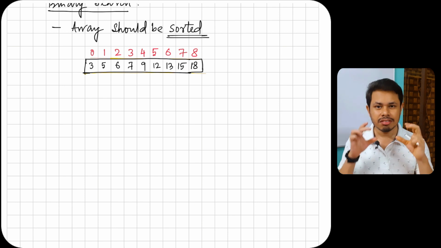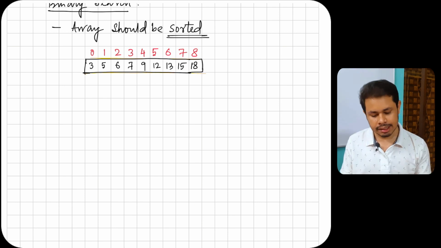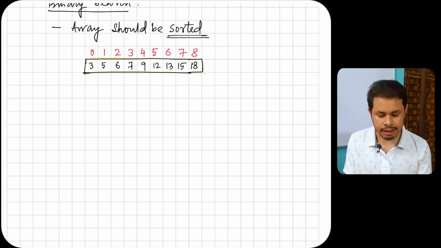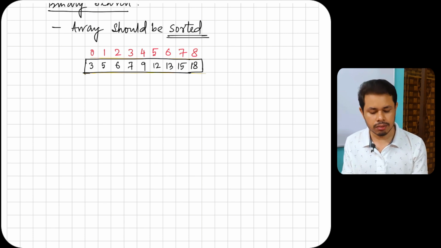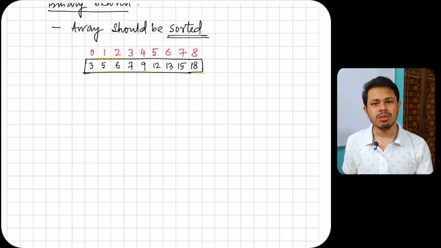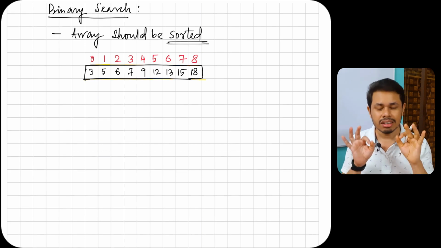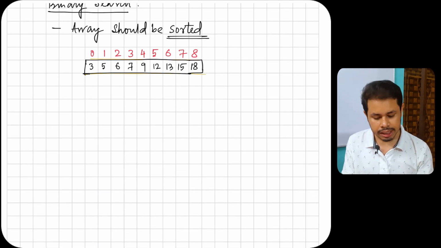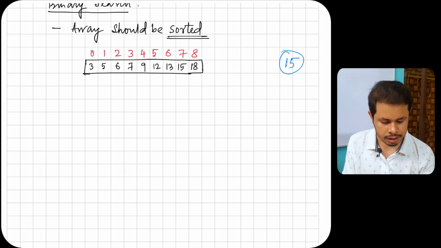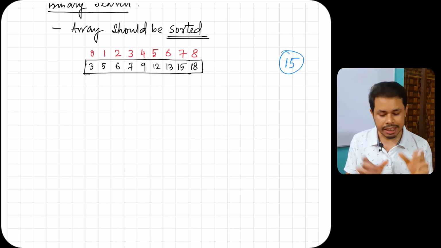Now let's look at the following example of a binary search. Let's say we have a sorted array: 3, 5, 6, 7, 9, 12, 13, 15, 18. So we have the array that is already sorted. First of all, let me tell you the element that you are looking for. It may be 15, right? So you are looking for the element 15 inside that array.